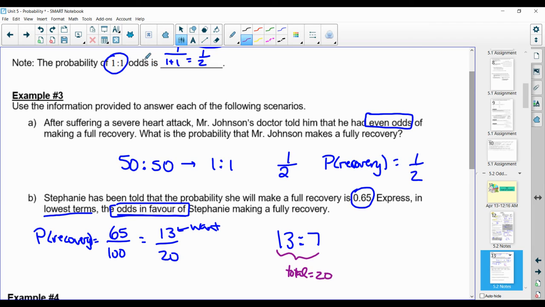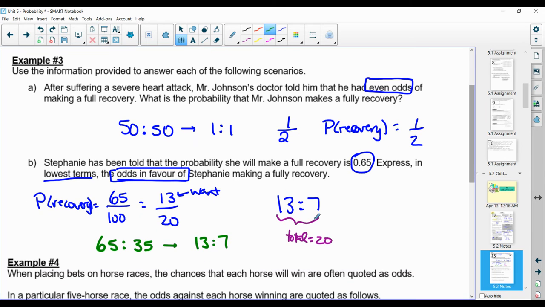Now you could have done this just as easily using the 65 and the 100. If we think about that, 65 is what we want, 35 is what we don't want, 65 to 35. But again, we would put this in lowest terms, 13 to 7. So if you're checking to see if you've mixed up odds and probability, think about that total. Odds should always add up to the total. Probability, the total will be in the denominator.